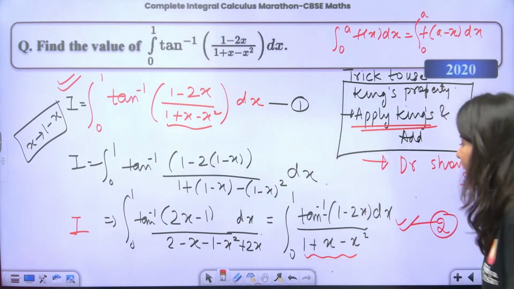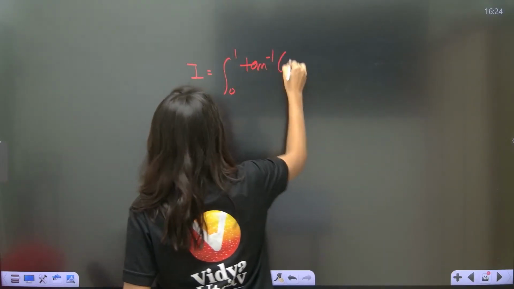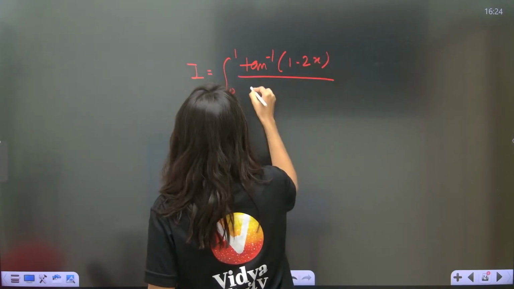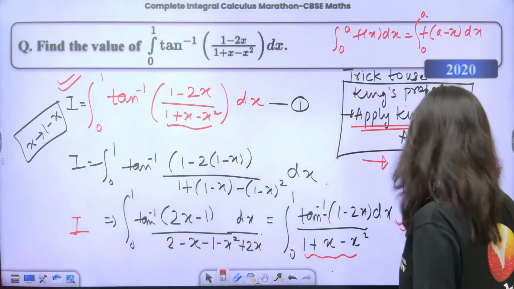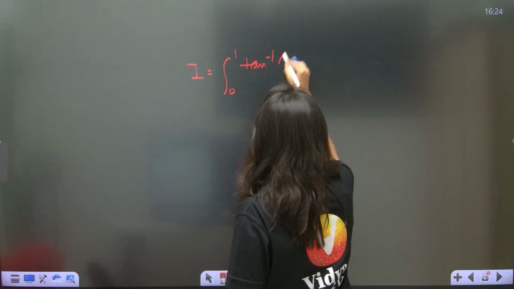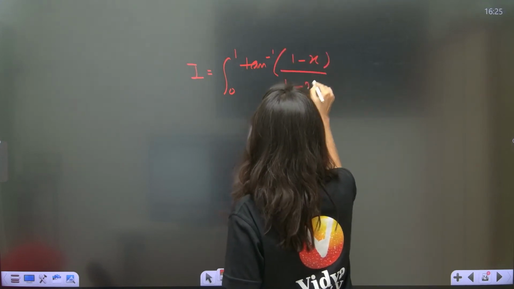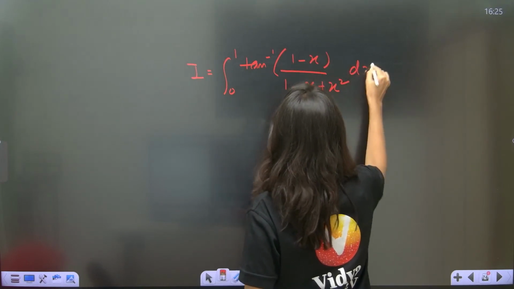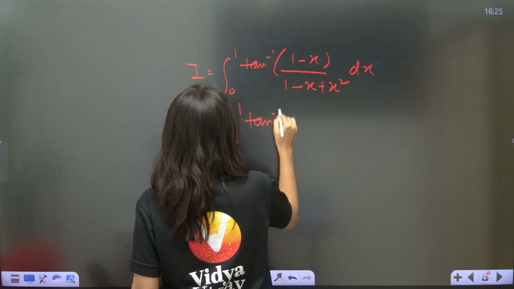Alright? So clearly now if I add these two, the integration is what? Integral 0 to 1 of tan inverse of (1 minus 2x) upon (1 minus x plus x square). This is inside tan inverse. And this is I, integral 0 to 1 of tan inverse.